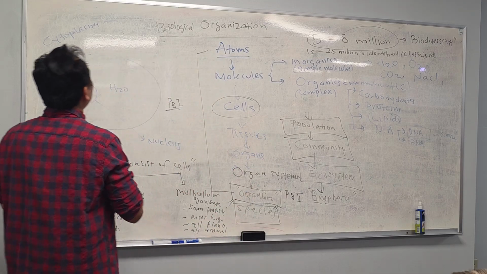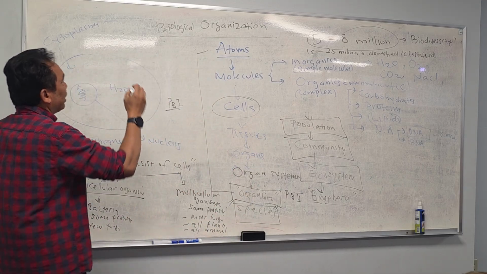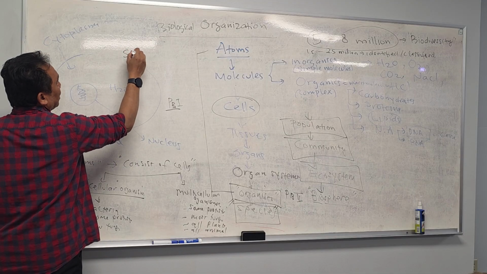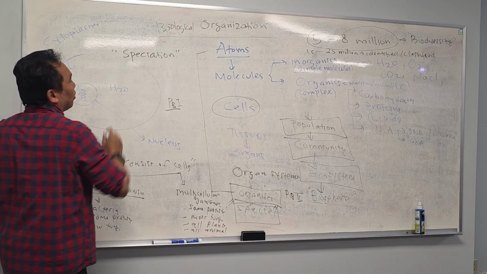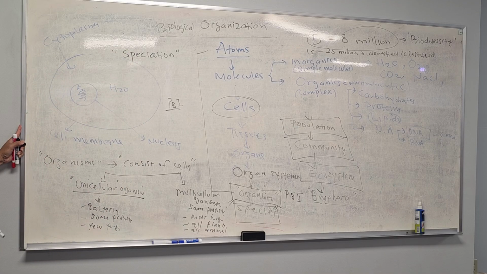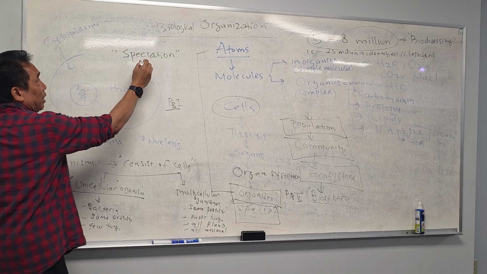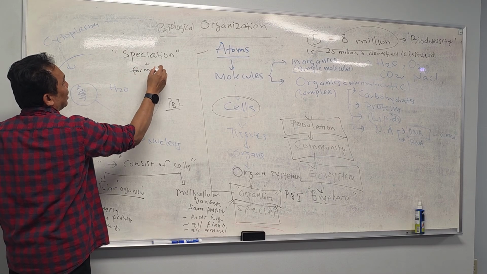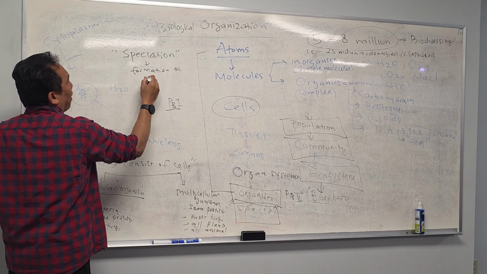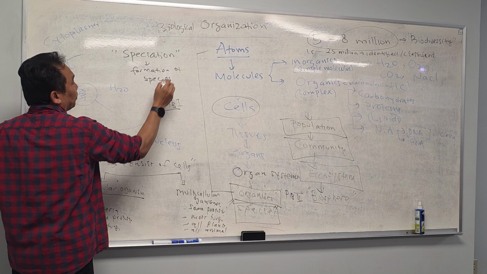Evolution, or the process itself is called speciation. What does speciation mean? Formation of species. Are you with me? So speciation is a process of formation of species.